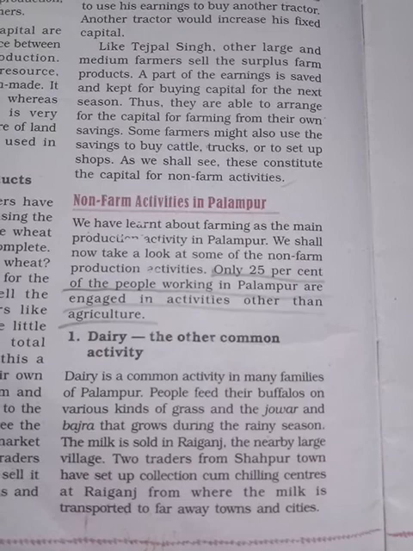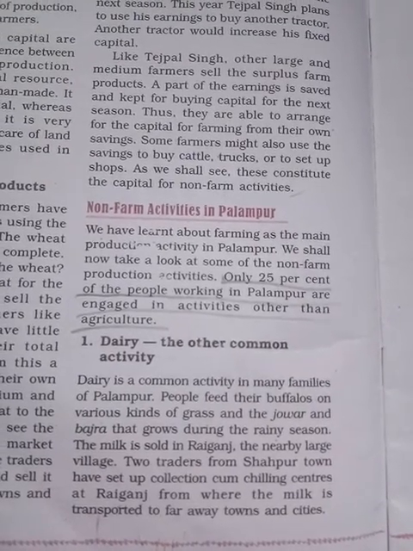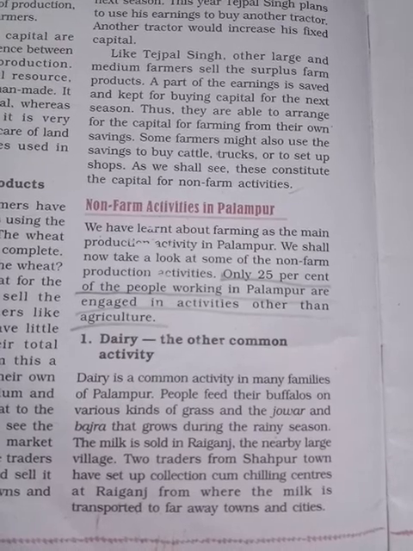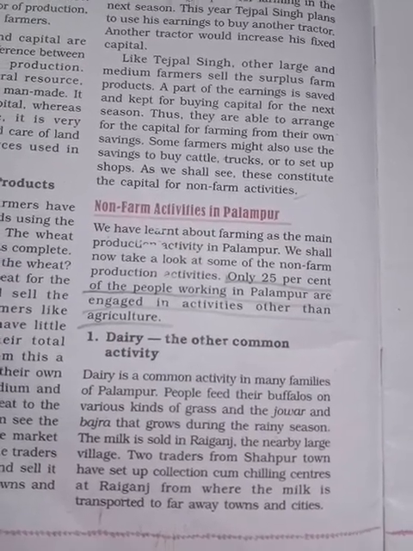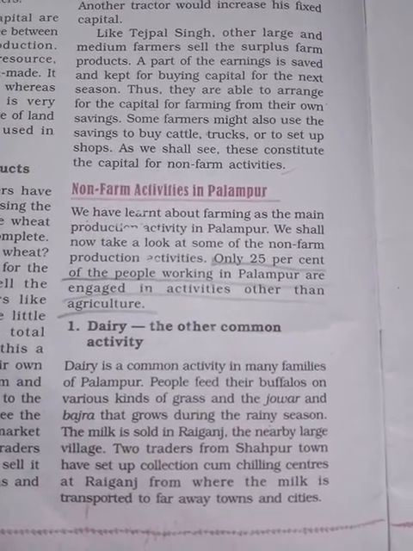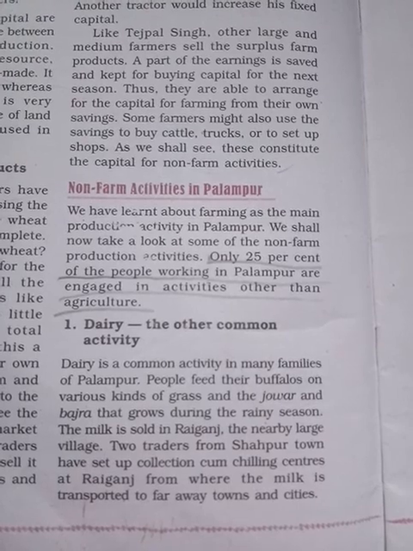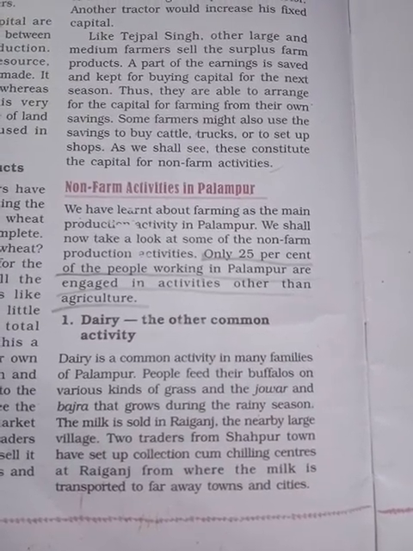Okay, so they used to grow during the rainy seasons. The milk which was produced by the animals, they used to sell in Raiganj or the nearby villages. Traders from Shahpur town have set up collection-cum-selling centers at Raiganj, from where the milk is transported to far towns and cities.